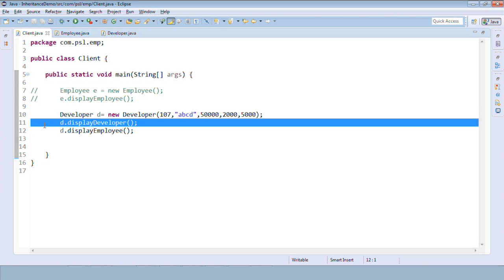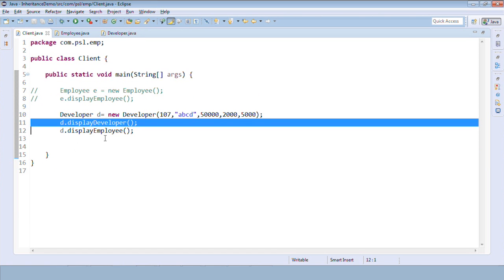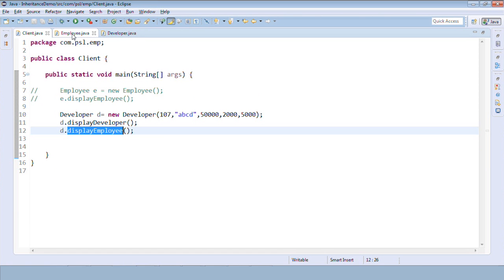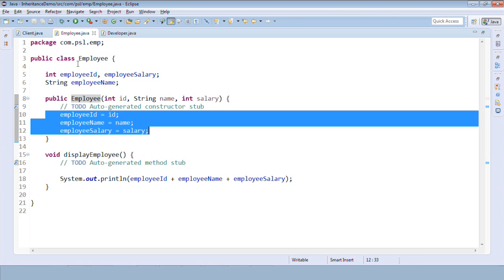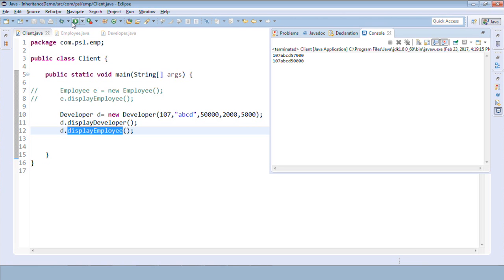We are giving a call to the display developer method. Inside developer we have a display developer method, and we have a display employee method here as well which is present in the employee class. Okay, that's the same thing. Let me run. So do we have the values which we are passing?